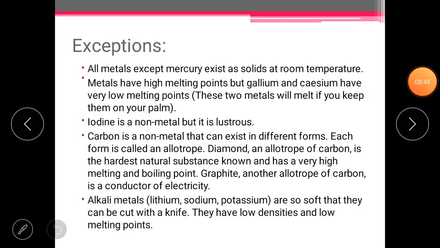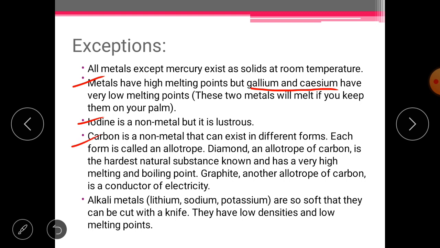Starting from the very beginning, all metals except mercury exist as solids at room temperature. We have discussed that mercury is our only metal which is liquid. Next thing, metals have a high melting point, but gallium and cesium, note it, have a very low melting point. They can even melt on your palm. Next thing, iodine is a non-metal, but again it is lustrous.